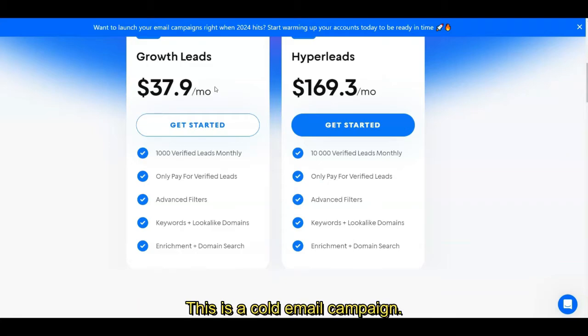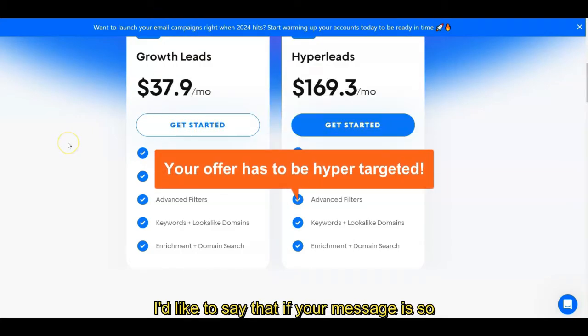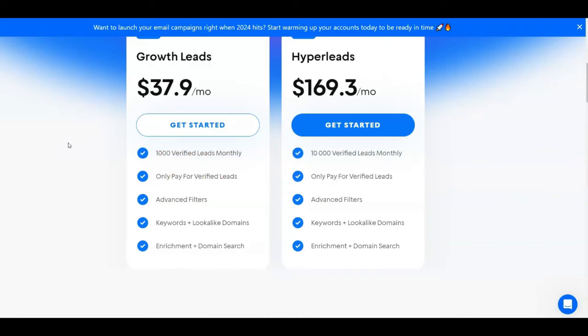This is a cold email campaign. It's different than people who are on your email list. You'd send out much less, and it has to be way more targeted. I'd like to say that if your message is so targeted, is super appealing and super targeted, I'm going to give you an example here in a second, you probably don't even need to spend this money.